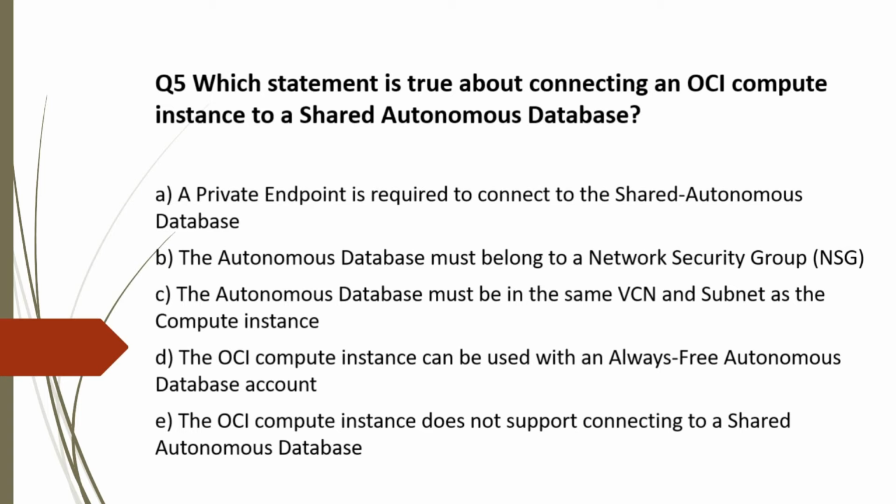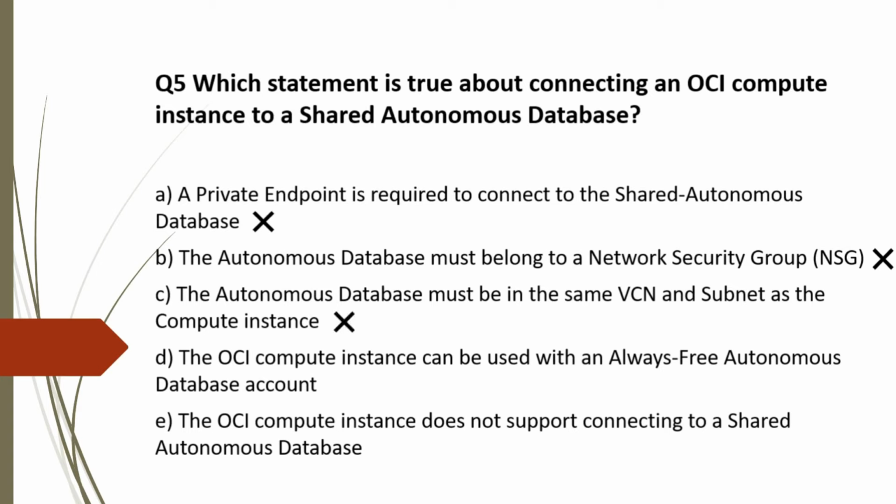Let's analyze the options. The use of private endpoint is entirely optional in always free. This scenario eliminates option A and option B. If an instance has network connectivity, then it does not need to be on the same VCN. So this rules out option C. So this is also incorrect.